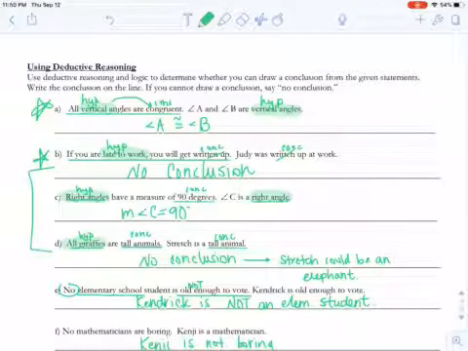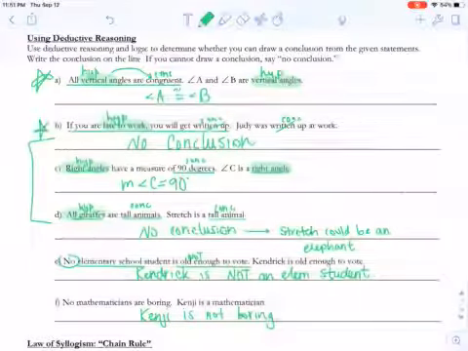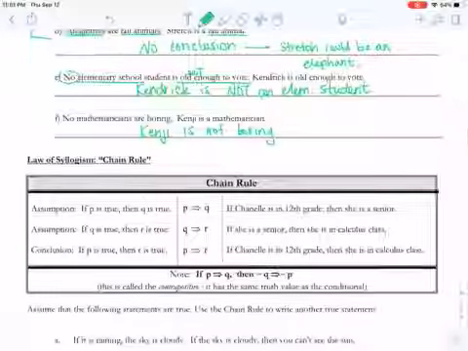If the hypothesis isn't coming true in the specific example, then you cannot make a conclusion. If it is coming true, like in letter A, then yes, you can make a conclusion. So these are some really important types of questions that you'll definitely see on your quiz on Tuesday. So make sure you go back and understand.